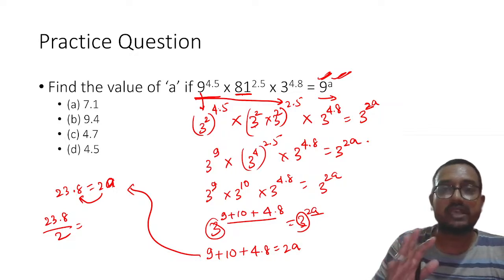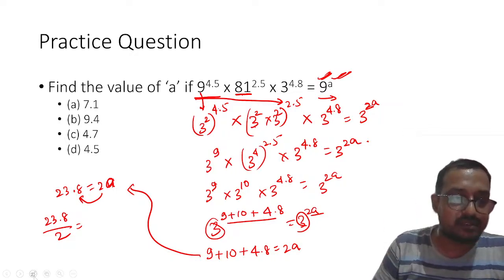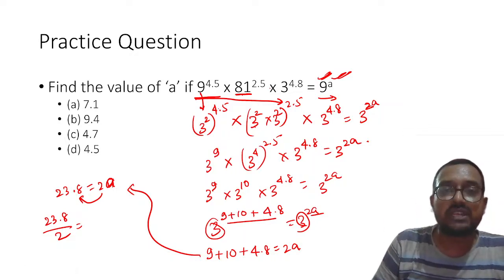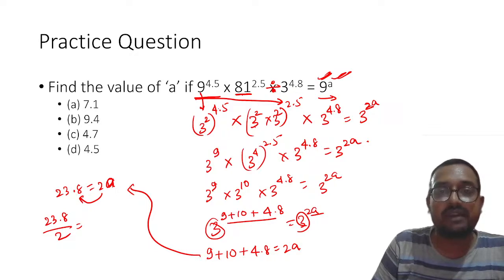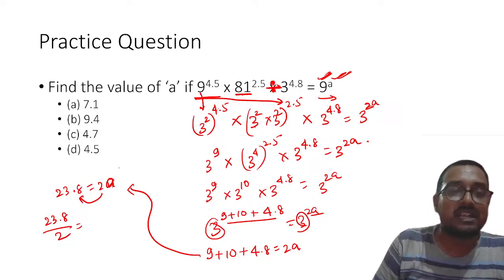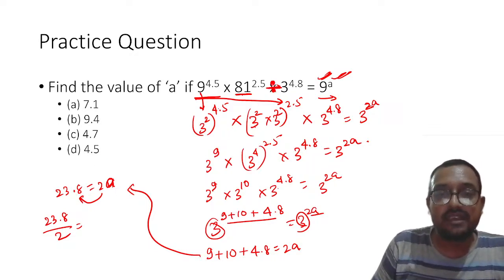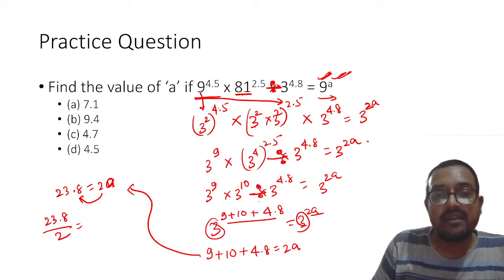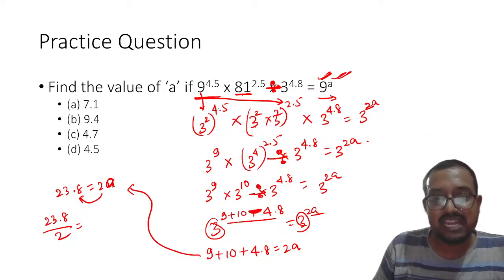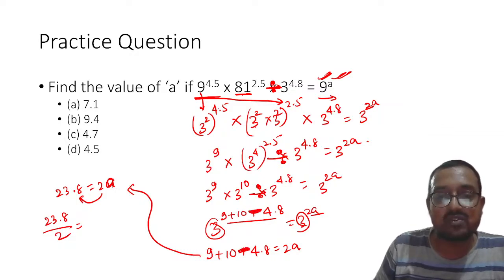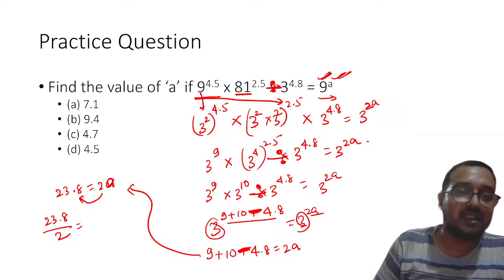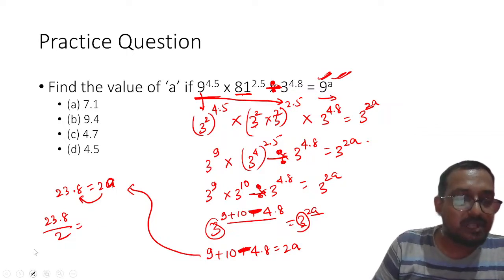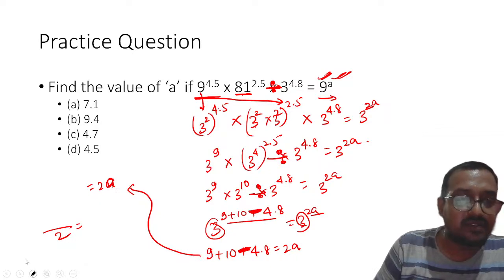Acha, one thing. Actually, I misread the question. The question over here will be divide. The actual question over here was divide. So if it is divide, here it will be subtraction. Please remember, here it will be divide again, and here it was subtraction. I am really sorry that by mistake when I was copying it, it became like that. So please remember, I will change this number. Nothing different is there.